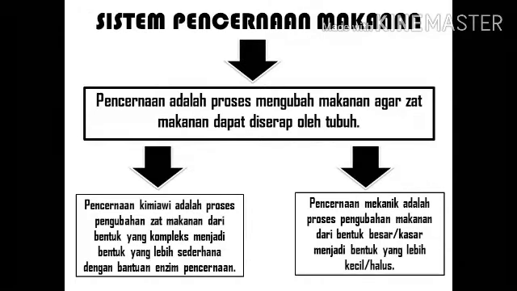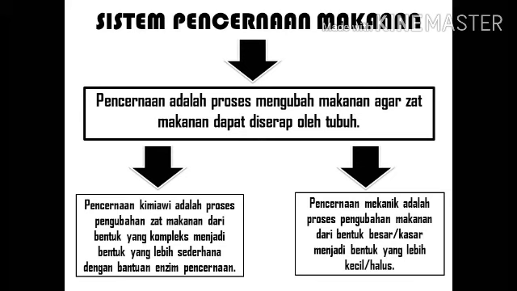We are going to the digestive system. Digestion is the process of changing food so that food substances can be absorbed by the body. Digestion is divided into two types: chemical digestion and mechanical digestion. Chemical digestion is the process of converting food substances from a complex form into a simple form with the help of digestive enzymes.